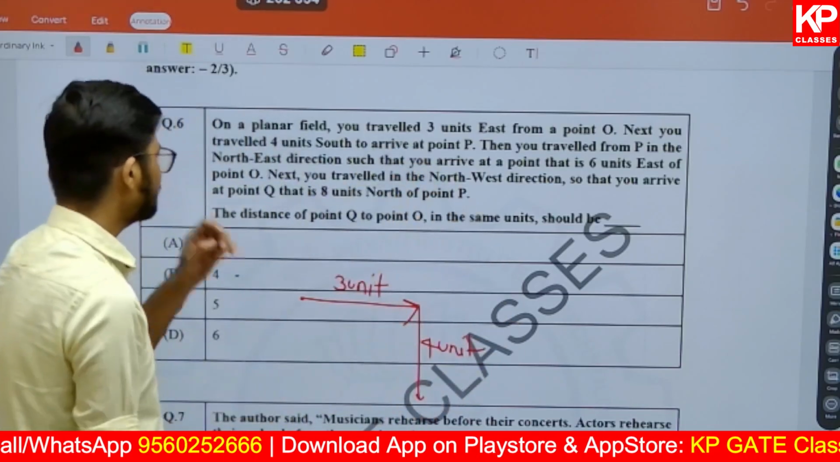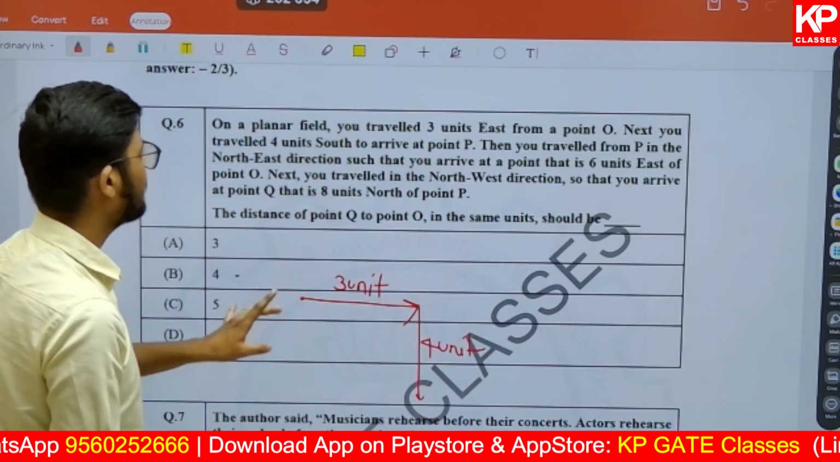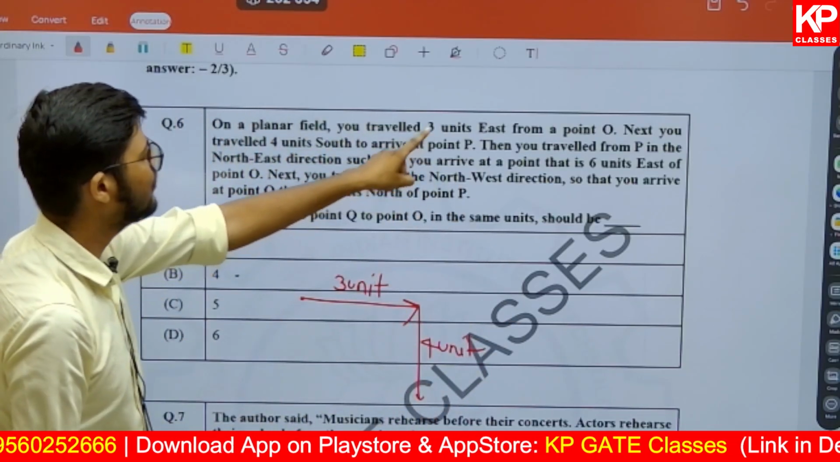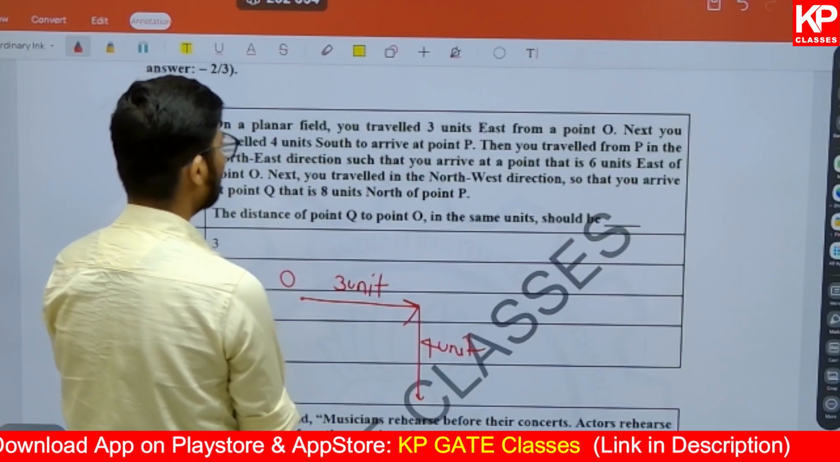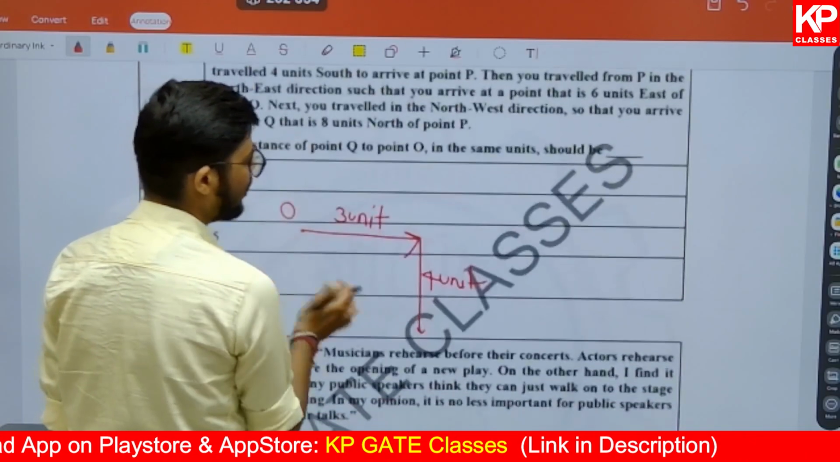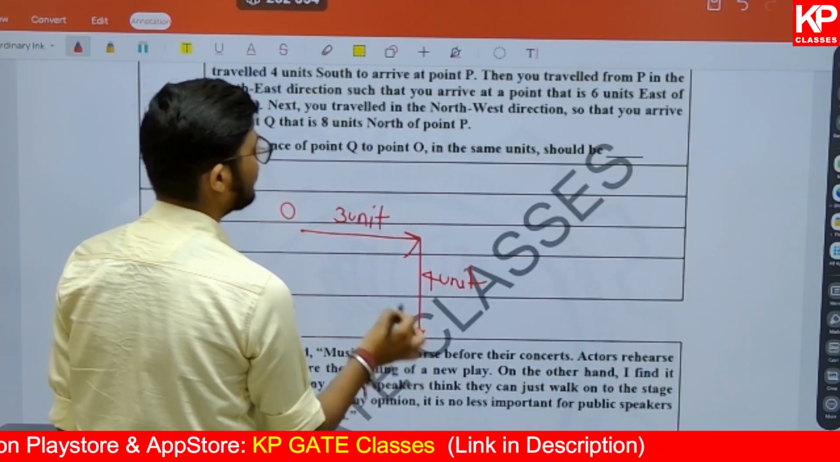Then after that, to arrive at a point P. On a planar field you travel 3 units east from a point O. You started from point O. Next you travel 4 units south to arrive at a point P. You have arrived at a point P, right?